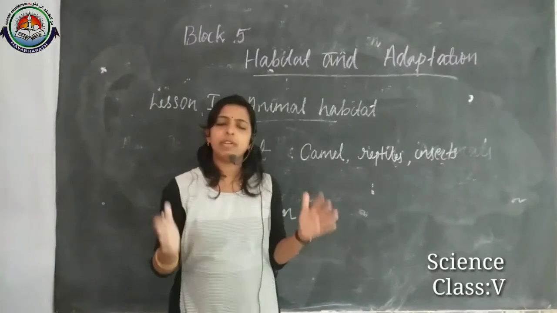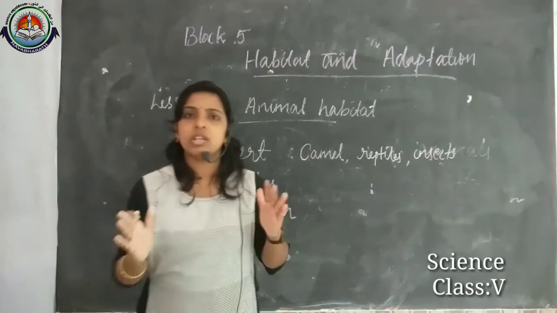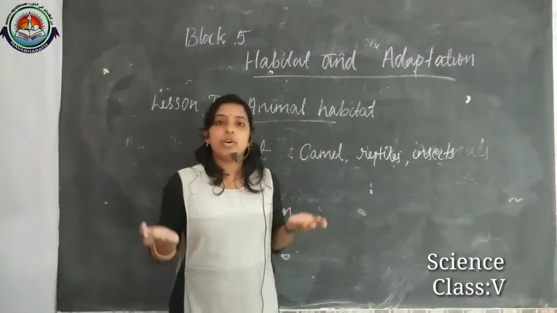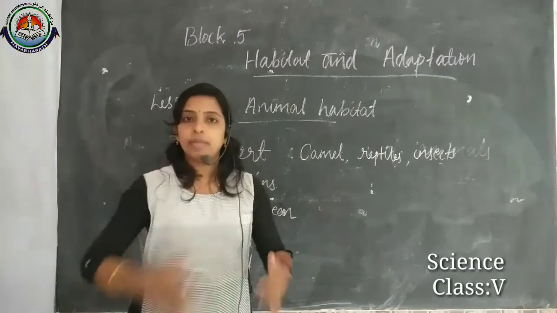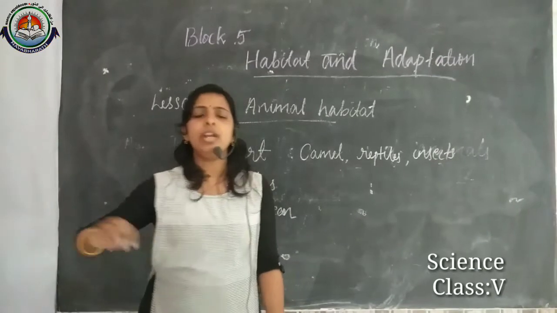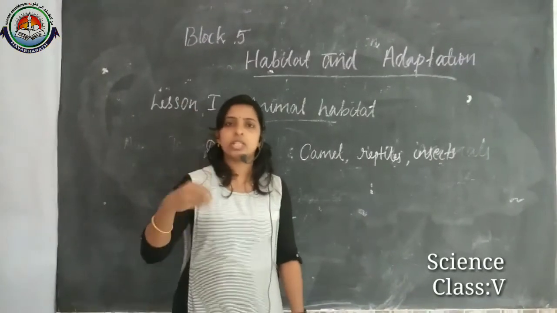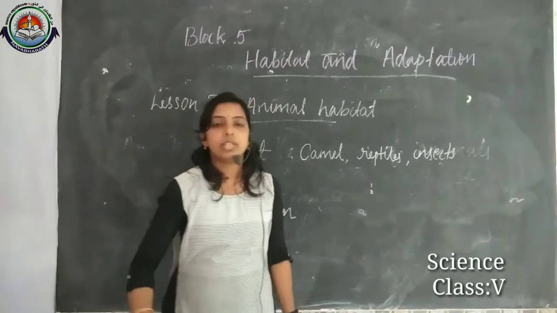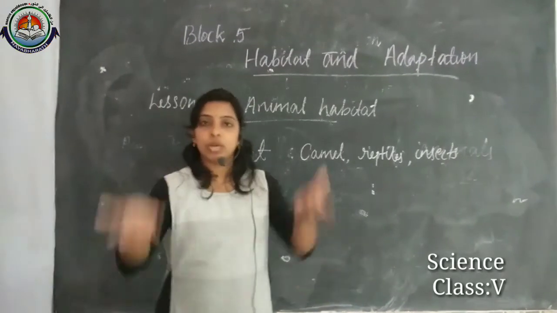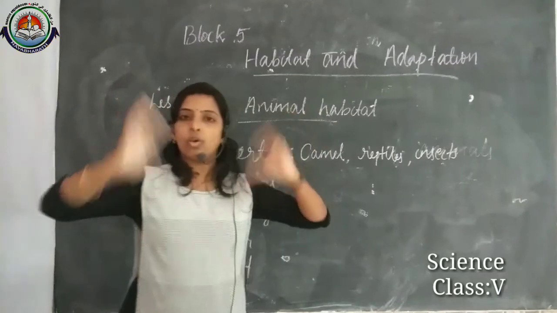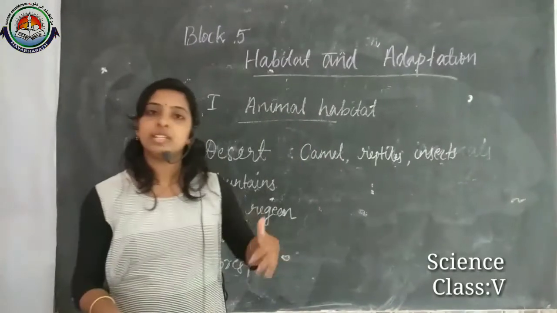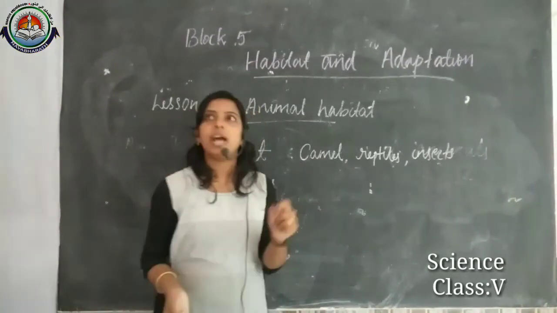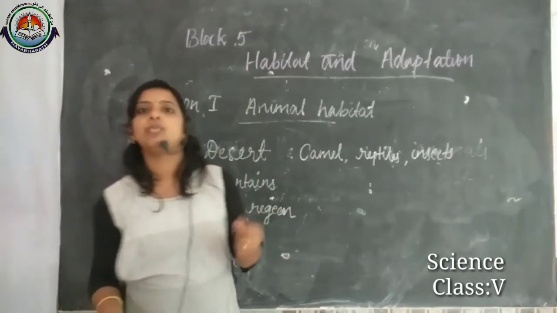In the daytime there will be extreme heat in desert areas, but that heat will not reach their body, because the sand is also very hot, its temperature is high. So that only contacts their legs. Their body is more tall, so they are tall animals. At the same time, there is less availability of food and water.